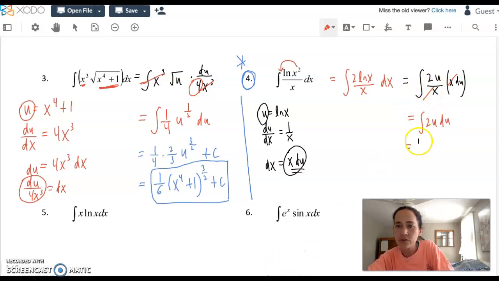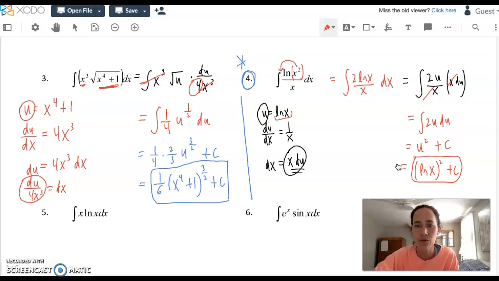So integrate this, you get 2 over 2, so 1u squared plus c. And last step is to sub back in. This time parentheses are necessary. In the original, the only thing being squared was really the x. That's why we're allowed to swing the power down. In this final answer, you need the parentheses to signify that you're squaring the whole thing.